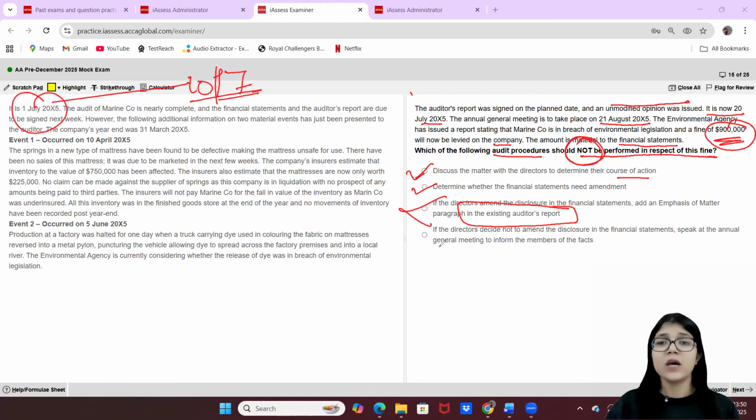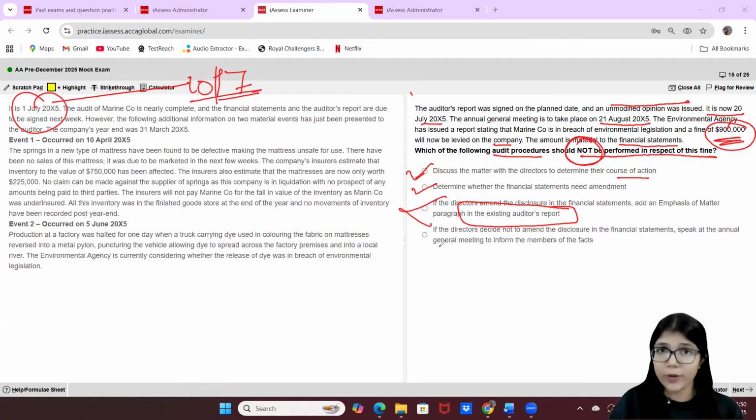Next one also, let's see. If the directors decide not to amend the disclosures in the financial statements, speak at the annual general meeting to inform the members of the fact. Absolutely, yes. If you require an amendment in the financial statements, which is most likely the case, and the company is saying no, we won't amend the financial statements because they have their own interest, because it is an expense for them. If they increase the expense, they would have to decrease their profits, so that will show a negative position of the company, right? So they are saying that we won't be amending the disclosures, nothing we're going to amend in the financial statements.